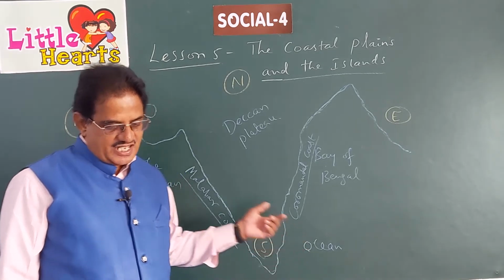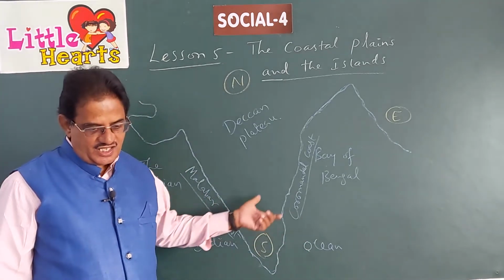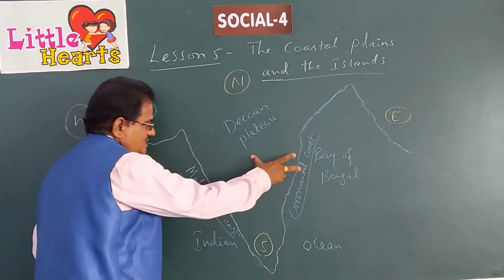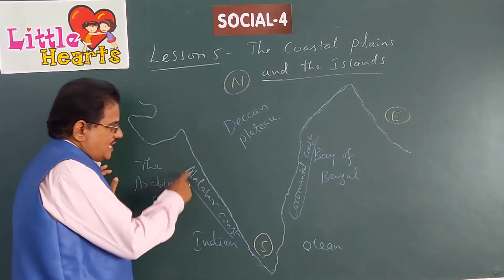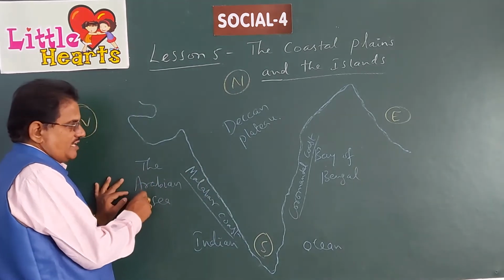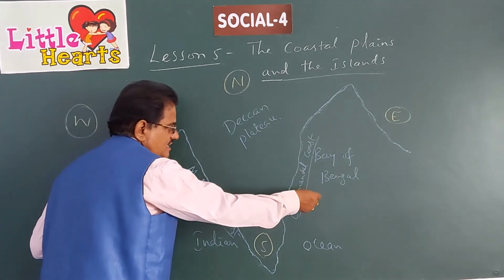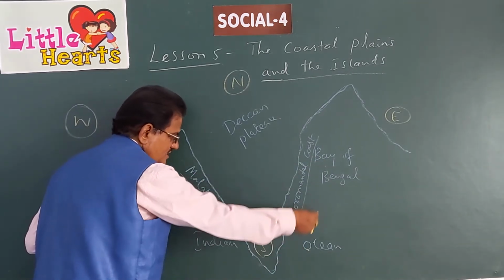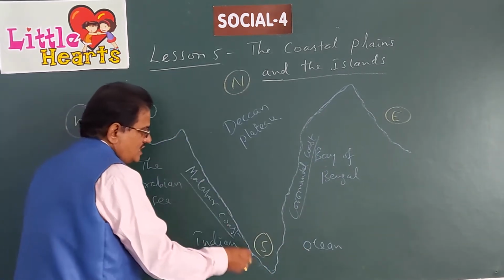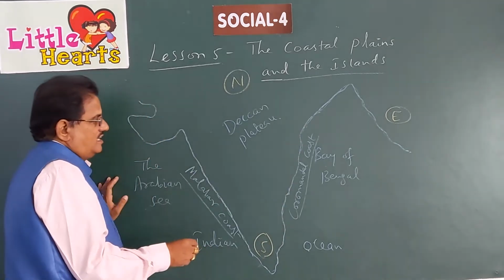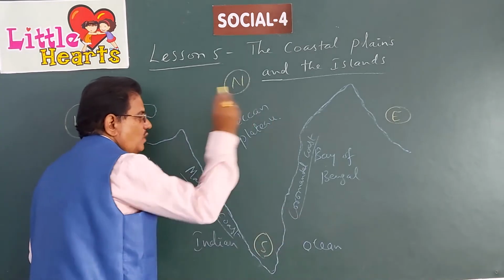Such a land area is surrounded by water on its three sides. This southern part of India is surrounded by water on three sides: on the western side the Arabian Sea, on the eastern side the Bay of Bengal, and on the southern side the Indian Ocean.